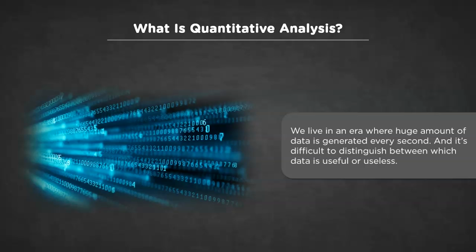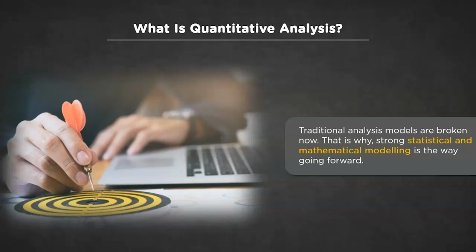This information, that is useless one, is also known as noise. And extracting useful information with human resources and intelligence is not possible at all. We can relate it with the analogy that there are simply too many rocks to turn over one by one. And traditional statistical models are also broken now. That is why it is vital to challenge the conventional wisdom and work on pure mathematical and statistical modeling. Quantitative analysis exactly allows us to do that. Thus, moving forward, quantitative analysis holds a great deal of importance.